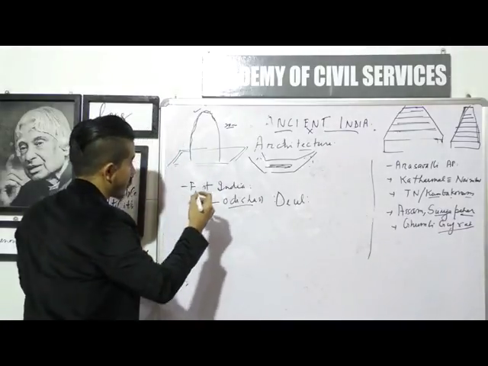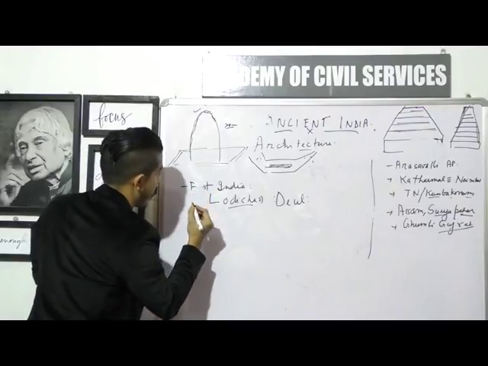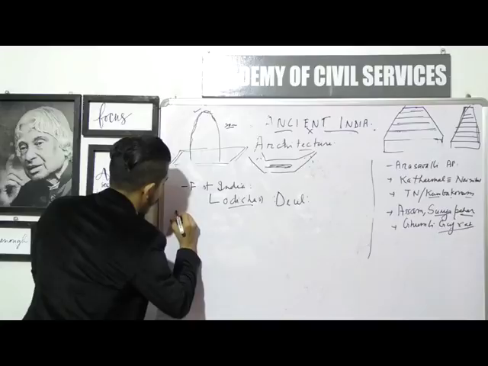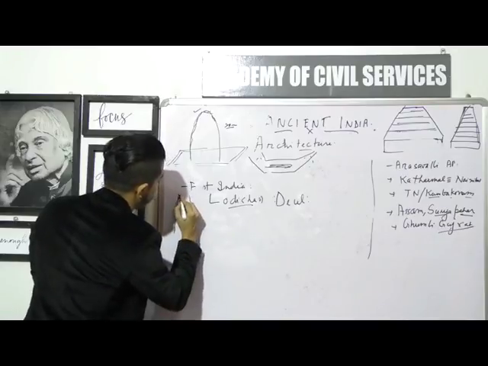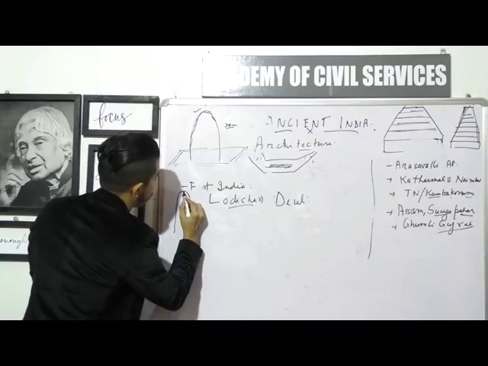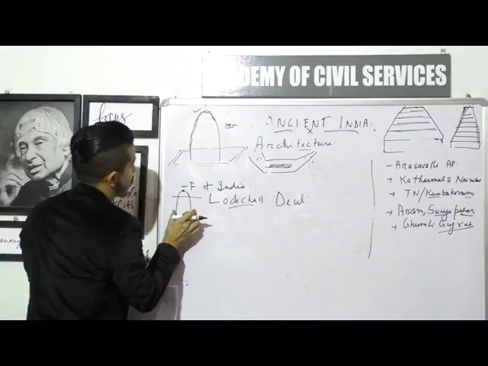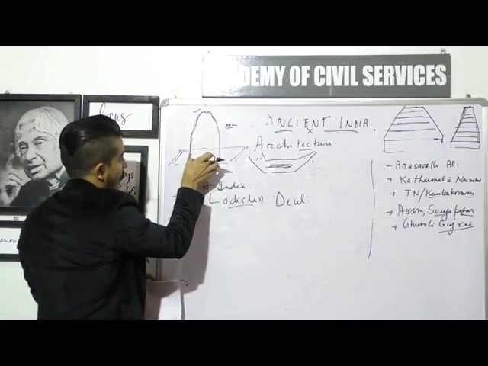So the difference between tall spires and shikharas and Deul, which is also a shikhara, is that a Deul just goes up without being too curvilinear to a very far point, and then suddenly it becomes curvilinear. So this top part is more curvilinear for a Deul, whereas for the tall spires or the shikhara, it becomes curvilinear from the bottom itself.